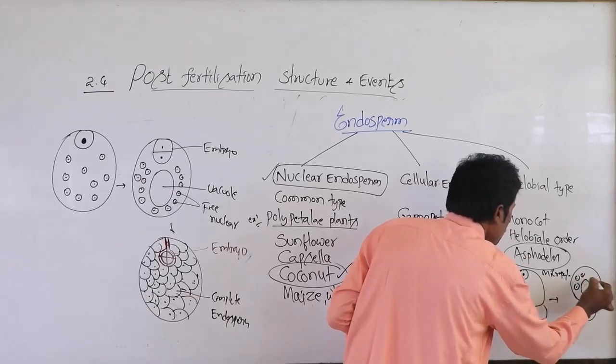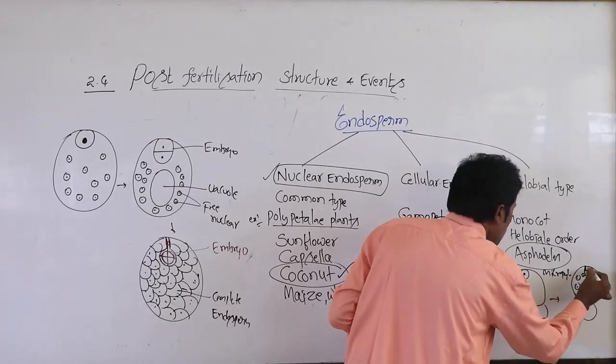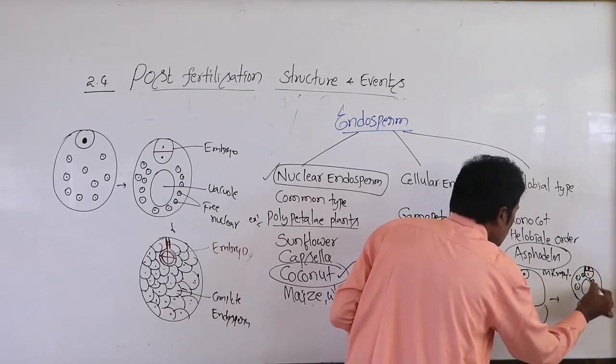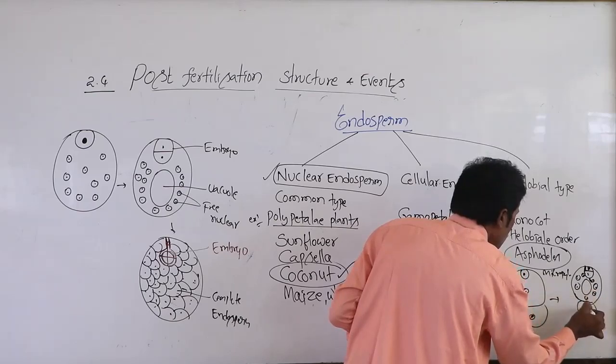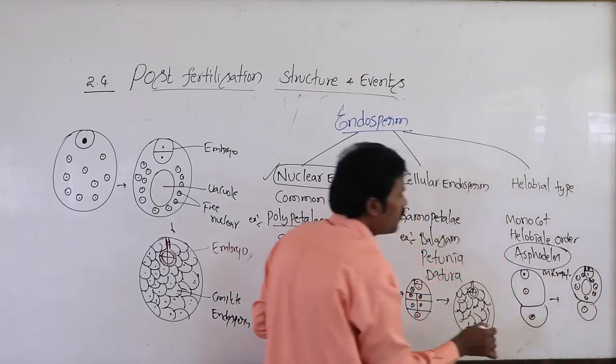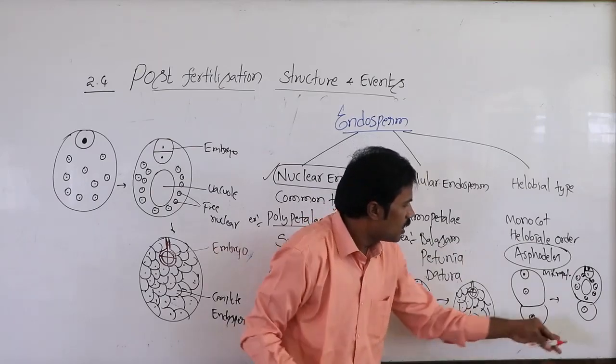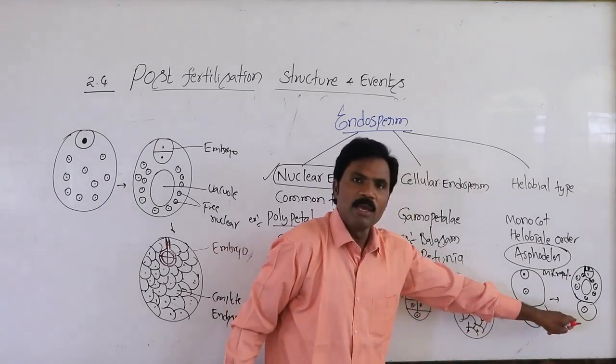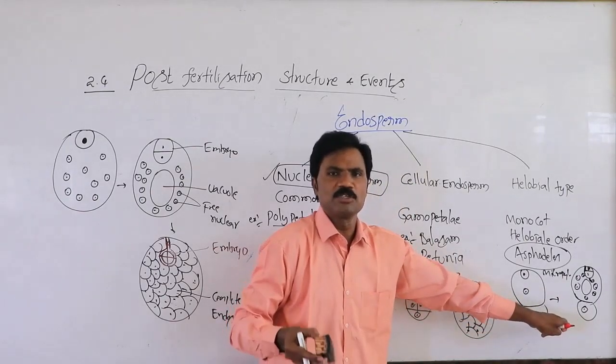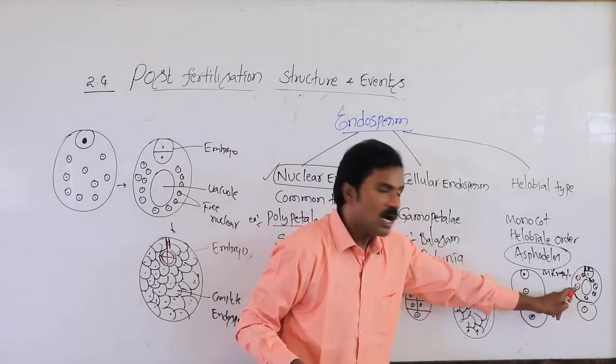Here first is free nuclear, that is the embryo. That is the first free nuclear. Later, the lower, smaller side may degenerate or may be persistent, but complete growth afterwards.